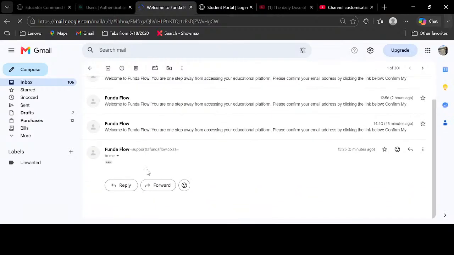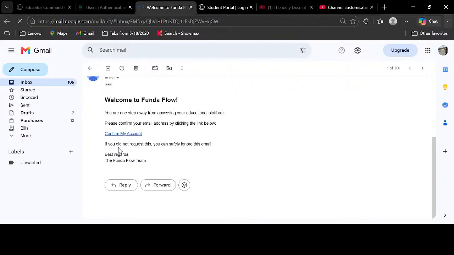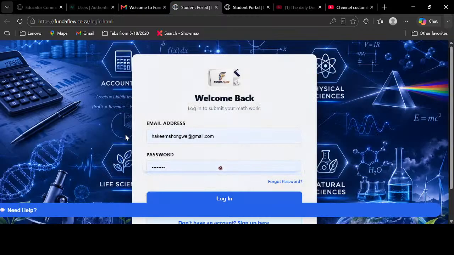Please confirm your email. Guys, if you don't press to confirm the email, you can't log in. And if you are a teacher or a tutor, we'll have to approve you first. We don't want people to see learners' marks unnecessarily. So we'll just have to confirm that you're a real teacher in that school before you can use the app. Now that I've confirmed myself, I can log in. Okay, let's see the magic.